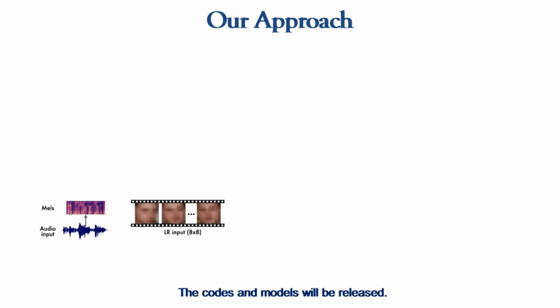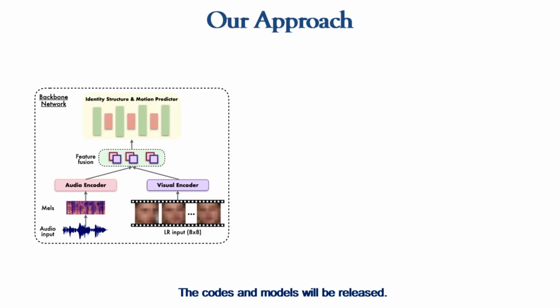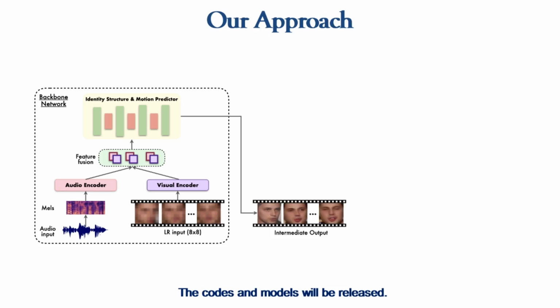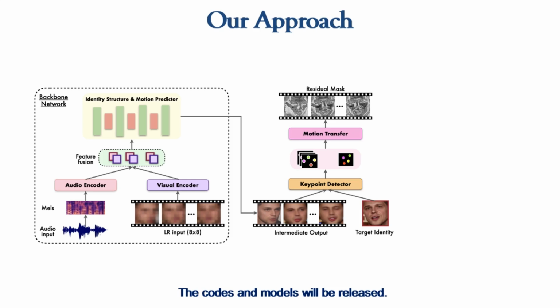We consider the low-resolution frames and the corresponding audio signal as our inputs and give them to the visual and the audio encoders. We fuse the encoded representations and pass them to the identity structure and motion predictor module, consisting of iterative upsampling and downsampling blocks. The backbone network aims to recover the elemental facial attributes, including the identity, face structure, pose, and motion information. These intermediate outputs act as driving video to our end-to-end trainable animation network, which ingests a single high-resolution image of the target identity as input and animates the identity image according to the motion of the driving video.